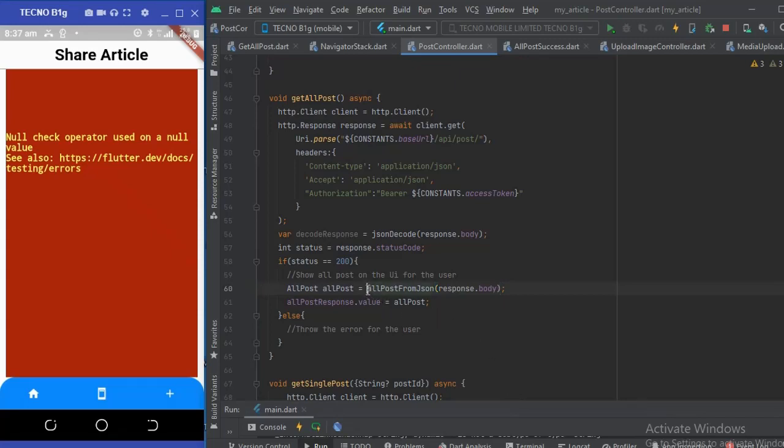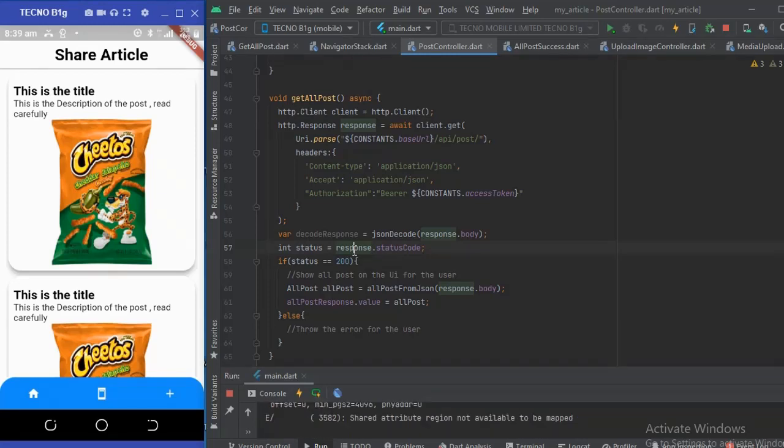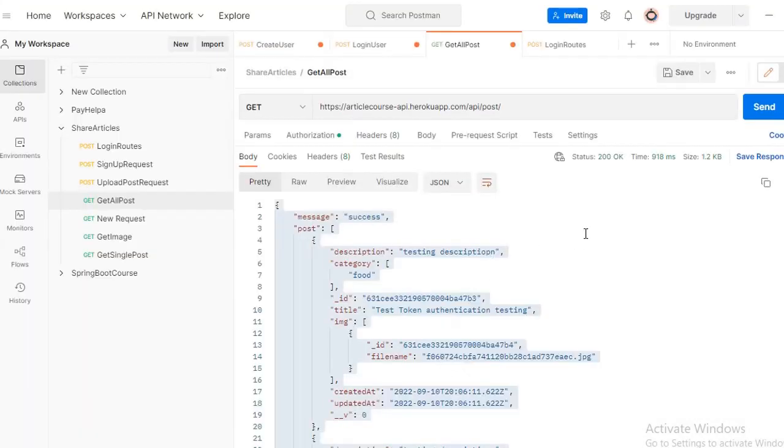Remember, in your allPost fromJson, which we created in the model class allPosts, please pass in your response.body here, and let's run this. So we run the app and you see it displays the Cheetos. That is because if you go to see, we have 1, 2, 3 Cheetos, right? If I go to Postman, how many posts do we have here?